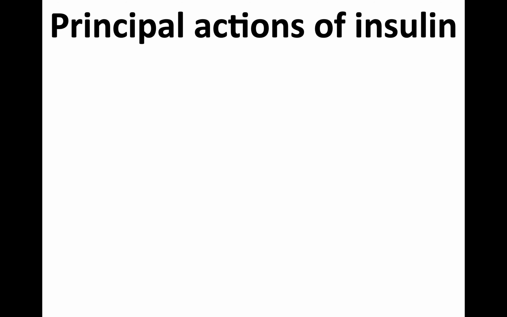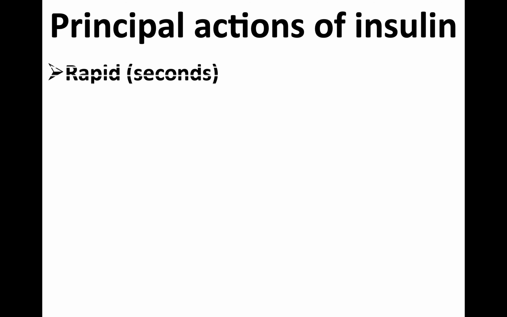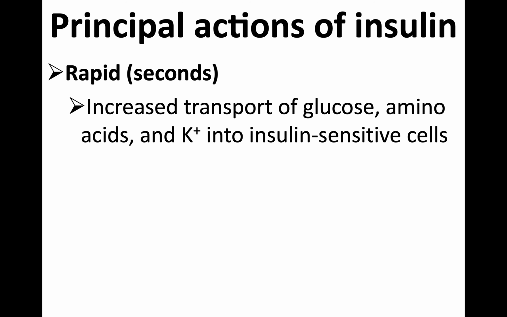What are the principal actions of insulin? This is very important, right? We have seen this. There are genetic level actions plus protein synthesis, glycogen synthesis, etc. And what are the actions? Now, there are rapid actions which take place in seconds, which include increased transport of glucose, amino acids and potassium into insulin sensitive cells.